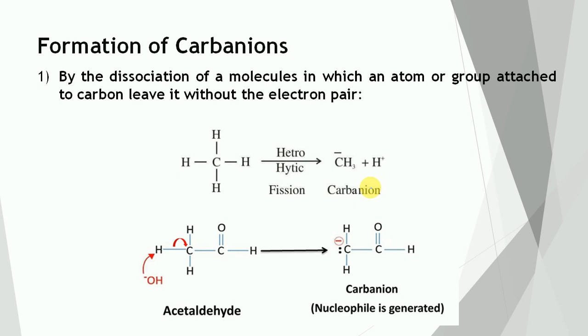electron deficient species. Formation of carbanion, by the dissociation of a molecule in which an atom or group attached to carbon leaves without the electron pair. So let us see the case of methane. In this case, this bond is going to break heterolytically, and hydrogen leaves without the electron pair of the carbon-hydrogen bond, leading to the formation of H plus ion and along with this the methyl carbanion.